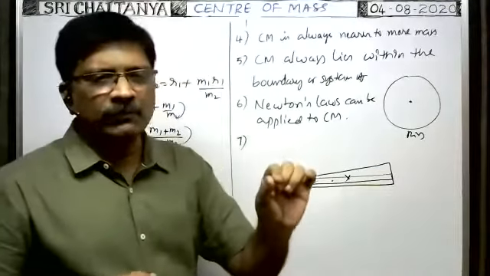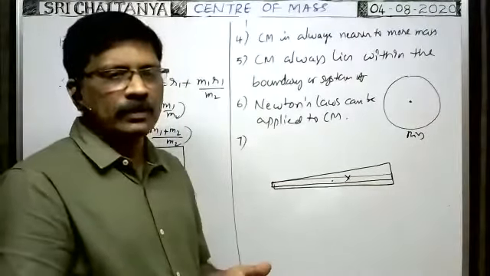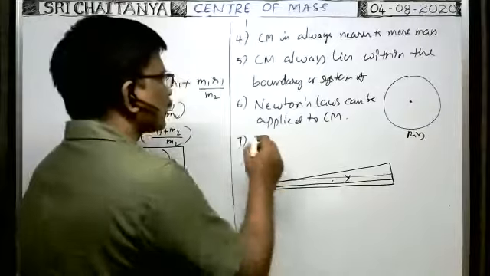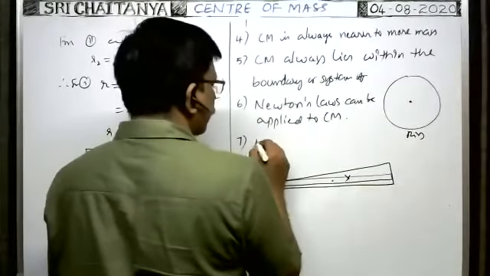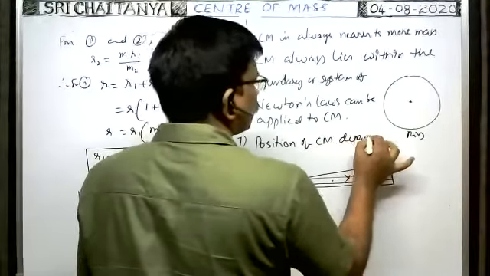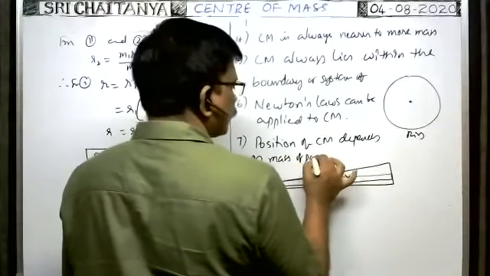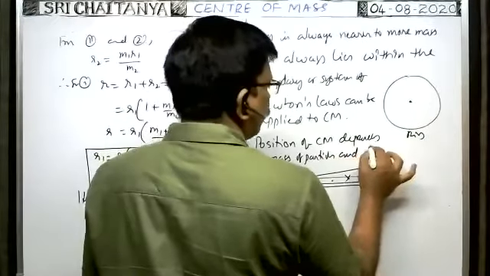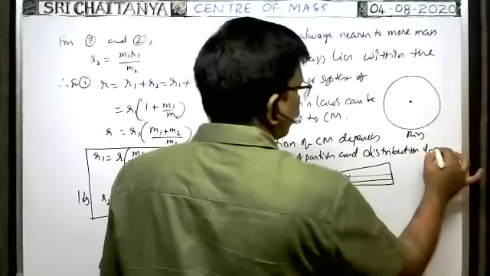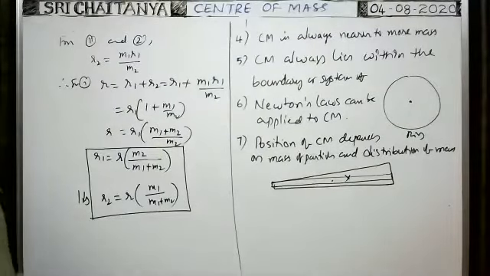That's why the center of mass of the body depends on the mass of the particles present in the body and the distribution of mass. The distribution of mass is more here, so the center of mass lies nearer to the more mass. The position of the center of mass depends on the mass of the particles in the body and the distribution of mass. Okay.